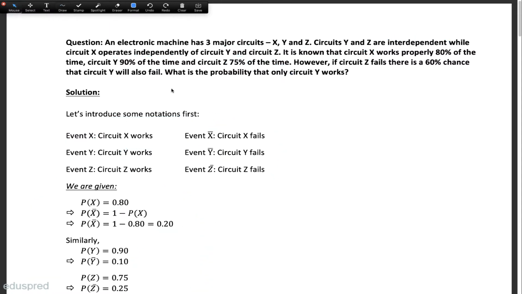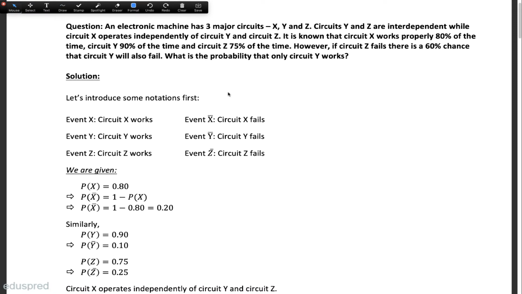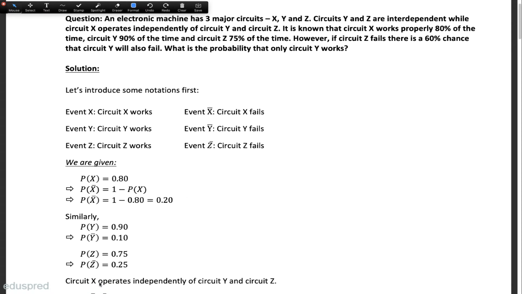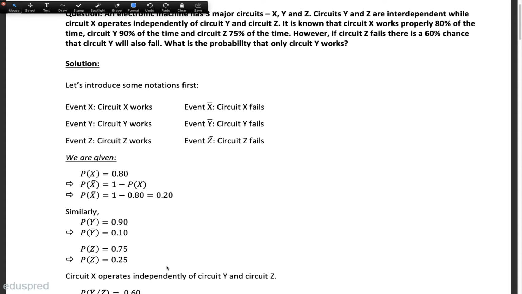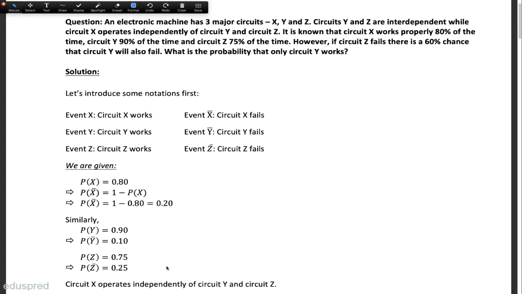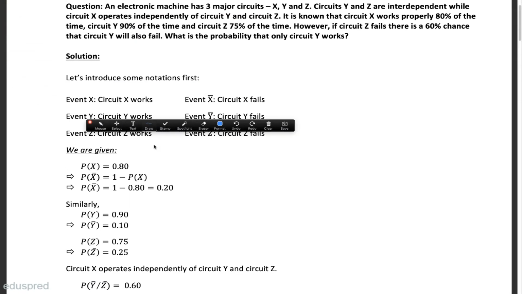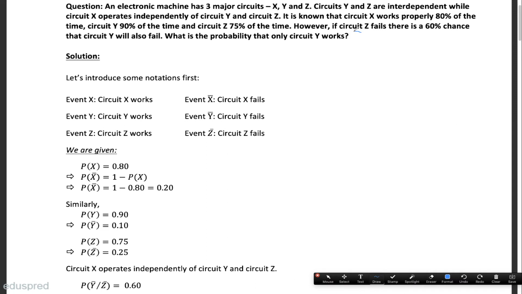Now let's see what else we are given. We are also given that circuit X operates independently of circuit Y and circuit Z. So that's what I've written over here. Circuit X operates independently of circuit Y and circuit Z. So that means circuit X has nothing to do with whatever happens to circuit Y and circuit Z. And the last thing that we are given is this.